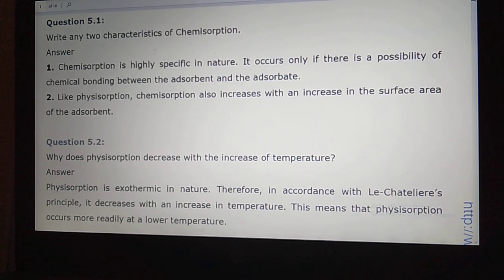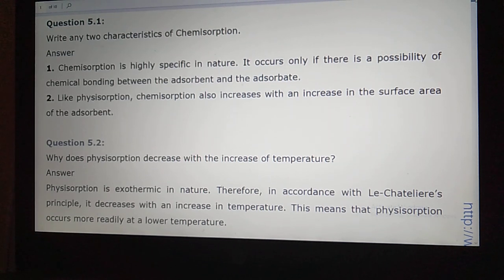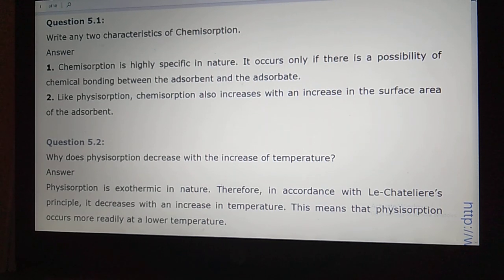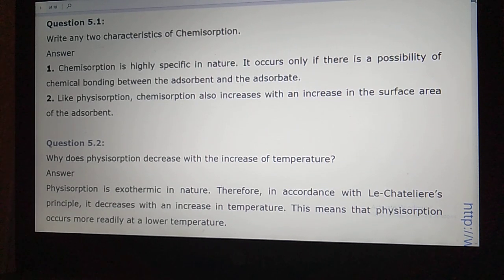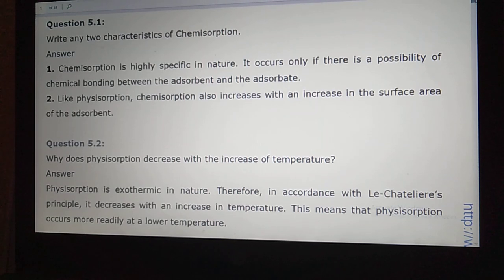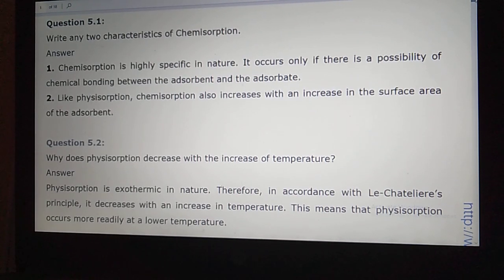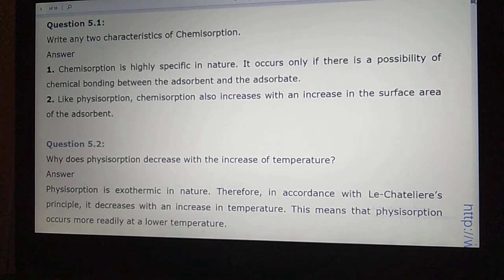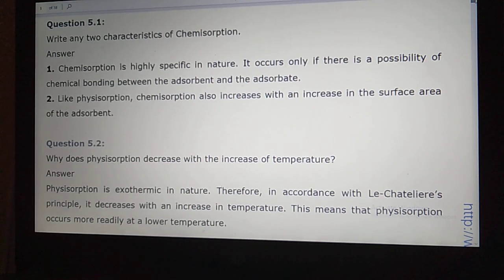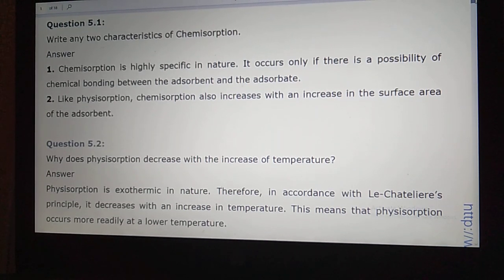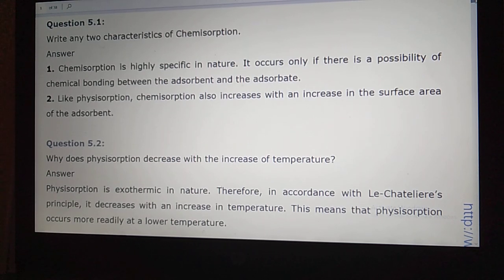Now the second point: like physical adsorption, chemical adsorption also increases with increase in the surface area of the adsorbent. So what is the second point, student? When you are taking fine powder, you will find that the surface area of the adsorbent will increase. The more the surface area, the more the adsorption. So these are the two characteristics.